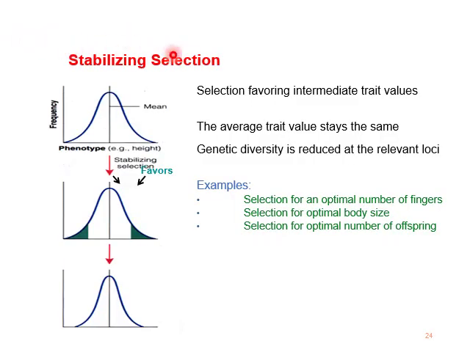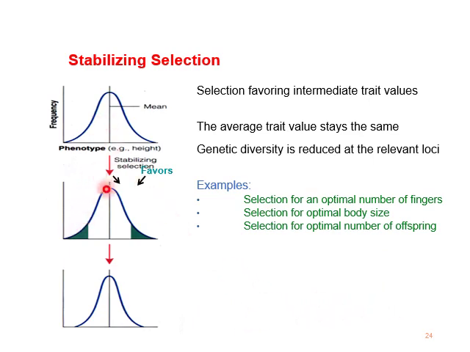Now stabilizing selection: selection that favors intermediate trait values. The average trait value stays the same. Genetic diversity is reduced at the relevant loci. Examples: number 1, selection for an optimal number of fingers; number 2, selection for optimal body size; number 3, selection for optimal number of offspring.